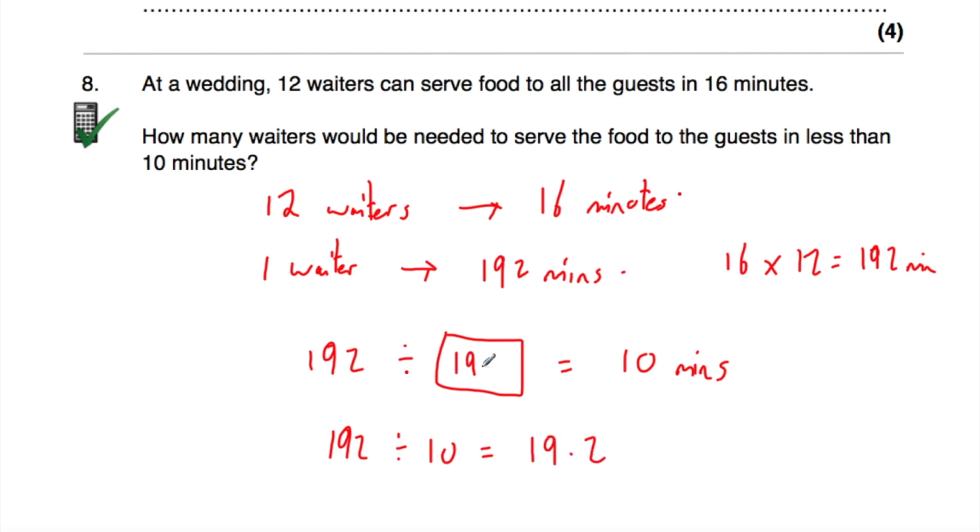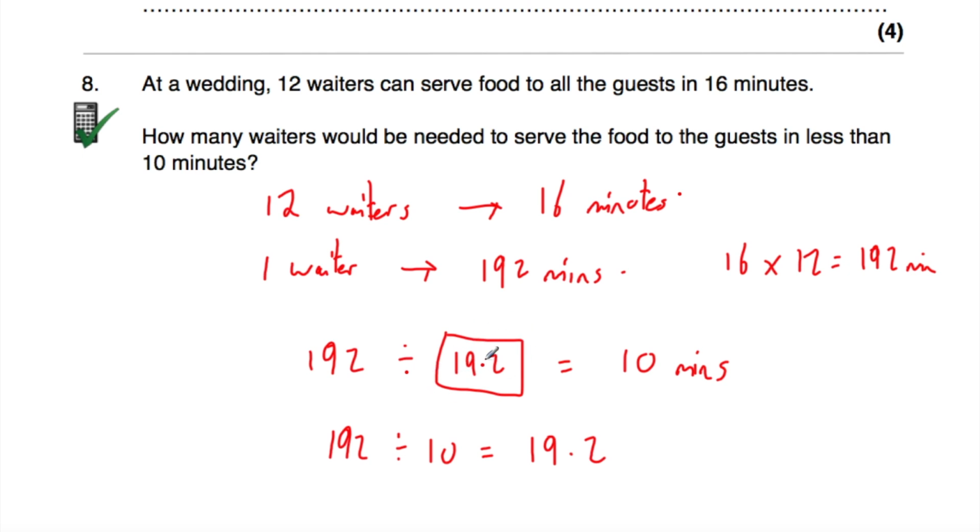So if there was exactly 19.2 waiters, which obviously isn't possible, but if there was 19.2 waiters, it would take 10 minutes to deliver the food to the guests. Now we want to find out how many waiters would be needed to serve the guests in less than 10 minutes. So we're going to either need to choose 19 or 20 waiters here.